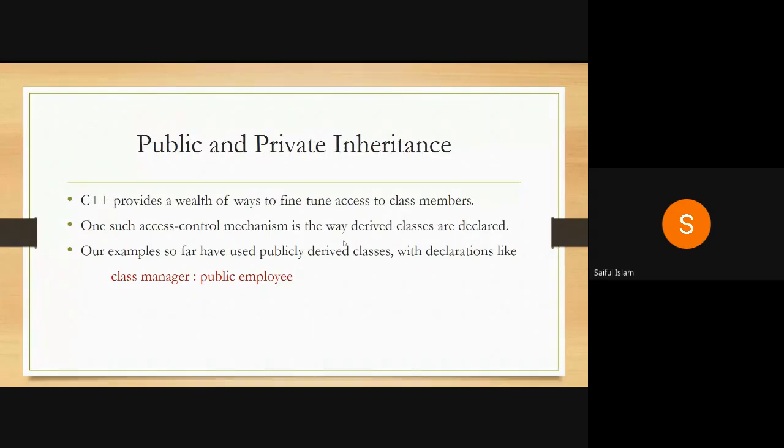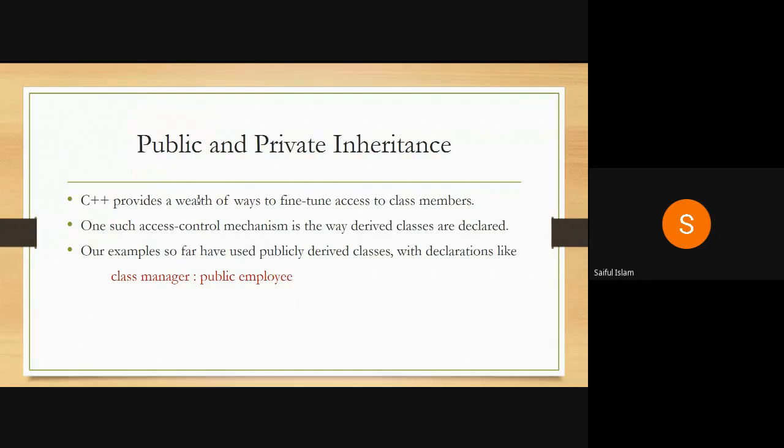But in the case of overriding, a member function is defined in a base class and you redefine it in a derived class. So we have two definitions, one in the base class and another in the derived class. This case is known as overriding.